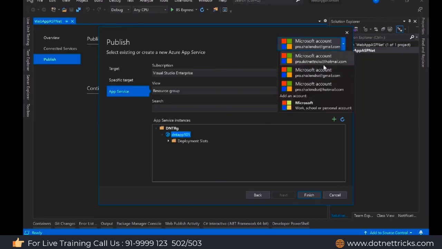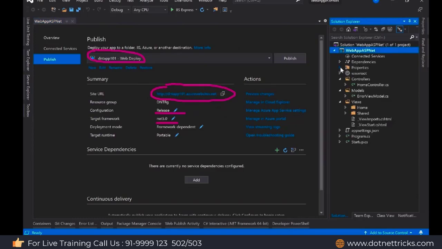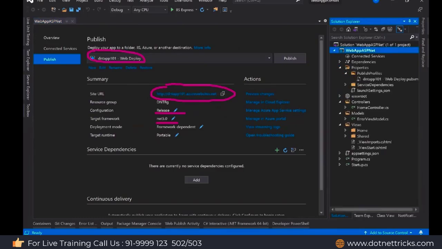From here, you have the option to add multiple accounts. You can see there are multiple accounts in my case also, so I'm using this one. Here I have defined the configuration as Release, .NET Framework 5.0, and this is the site URL where it's going to run. A new profile has been created, and this profile is saved locally. If you look at the properties option, a PublishProfiles folder has been created. From this location it's going to be used. This is the profile name which is available here.